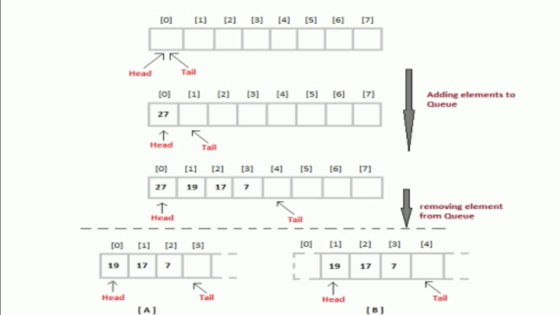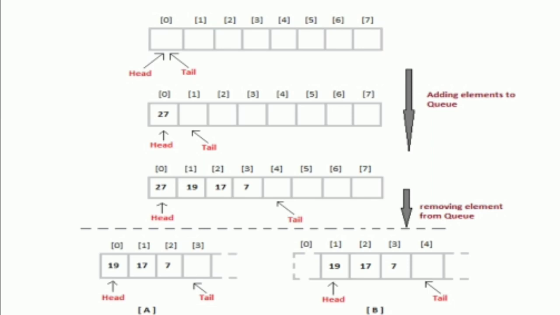Index number 0 is inserted into the queue first. Index number 1 is inserted after that. Index number 2 is inserted after 1. Index number 3 is inserted after 2. Index number 4 is inserted after 3, and so on up to 7. Index number 7 is filled after index number 6. Then the next element to be inserted is 19.